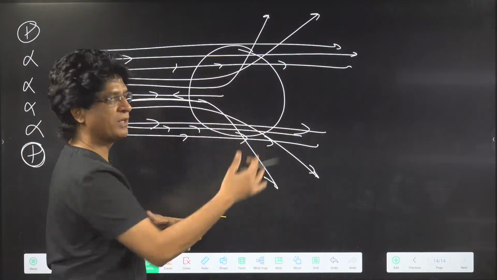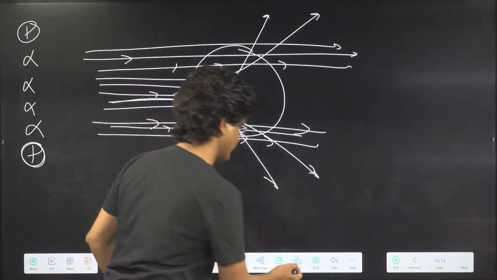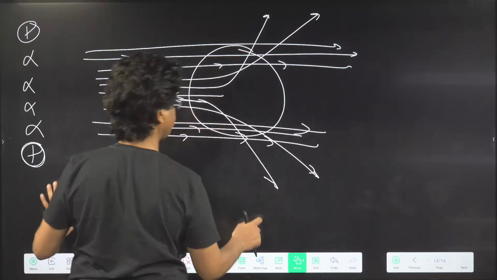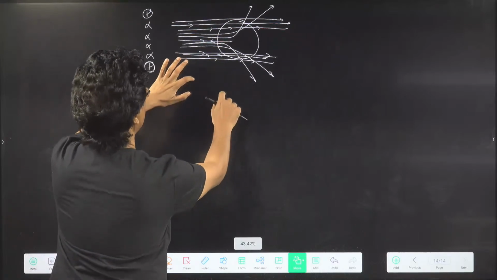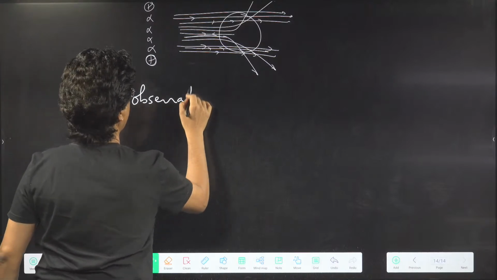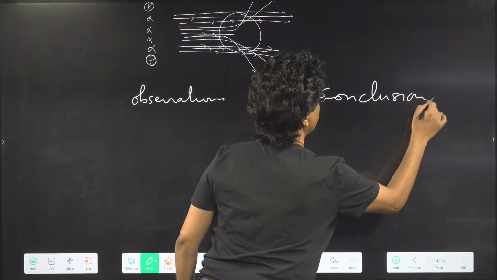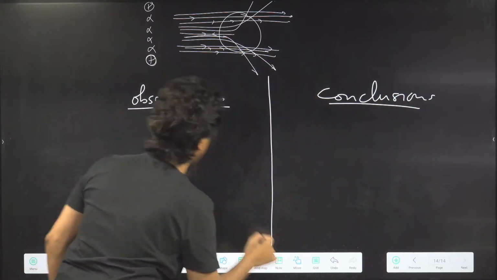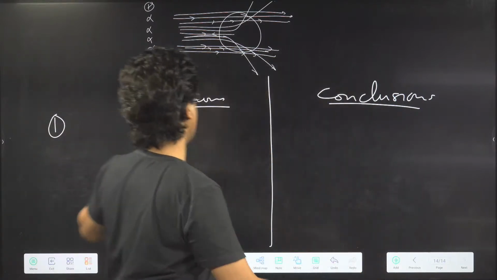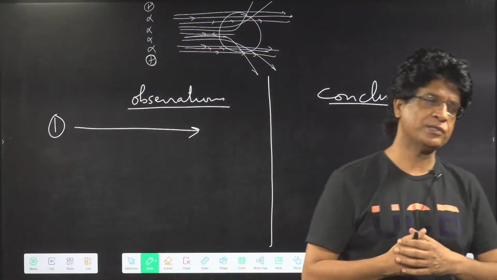So based on this observation, he drew some conclusions. So let us do that. What were his observations and what were his conclusions? Let us find out. So we'll place it over here: the observations and conclusions. The first observation, what is the first observation? That most of the alpha particles pass undeviated. Write down, please: most of the alpha particles pass undeviated. Be quick.